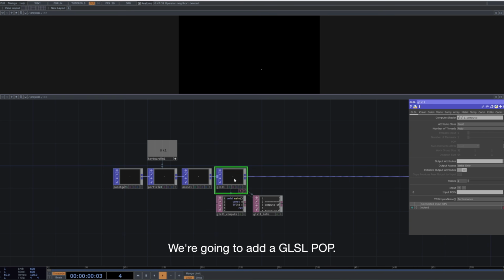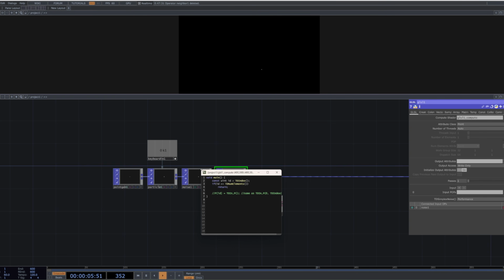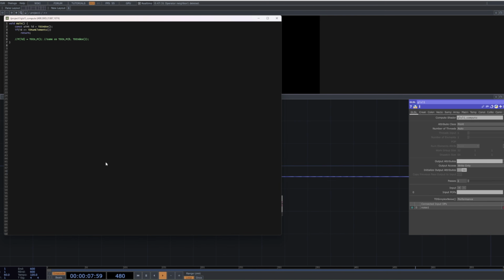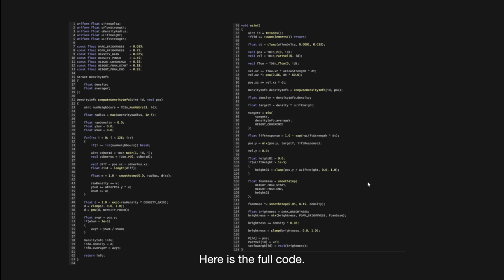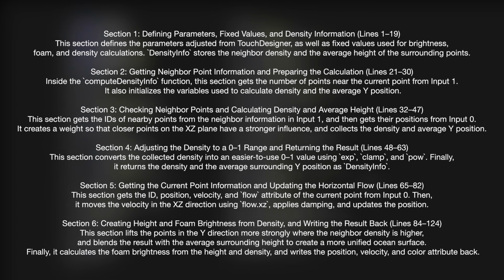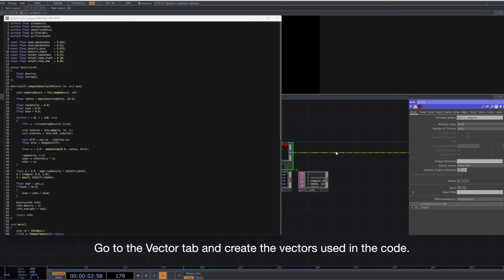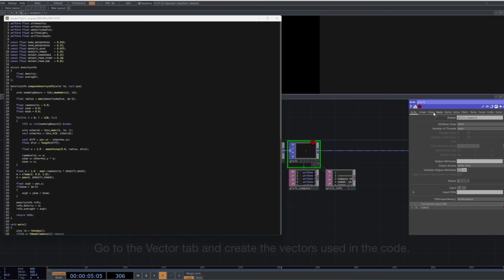We're going to add a GLSL POP. Here is the full code. Go to the Vector tab and create the vectors used in the code.